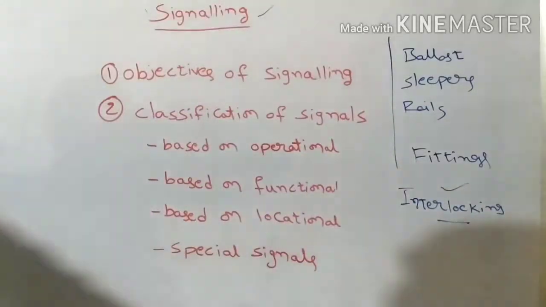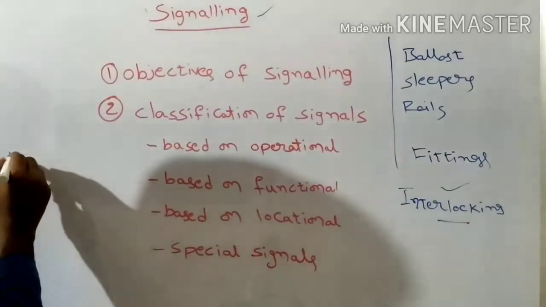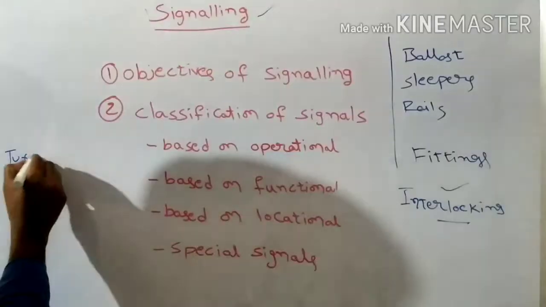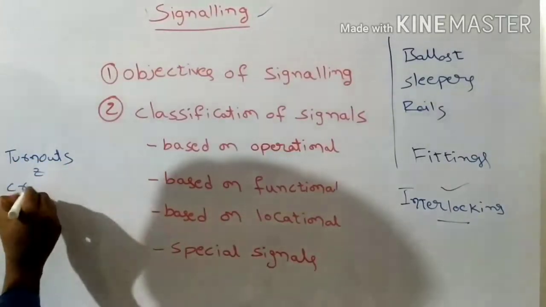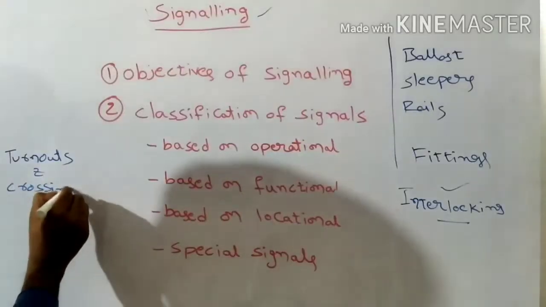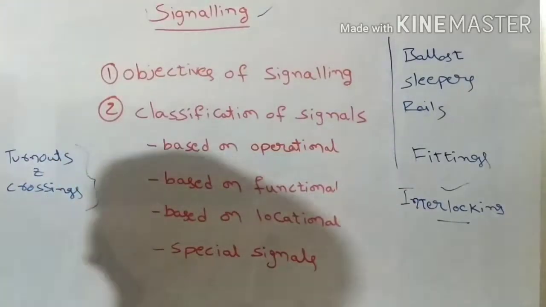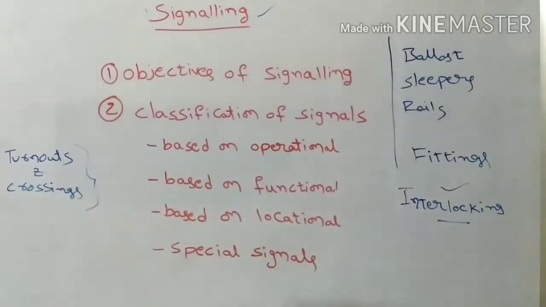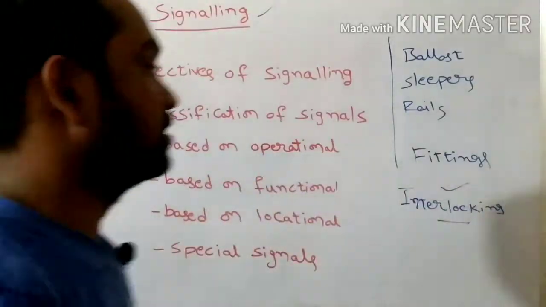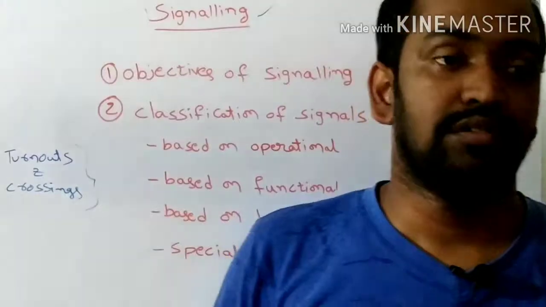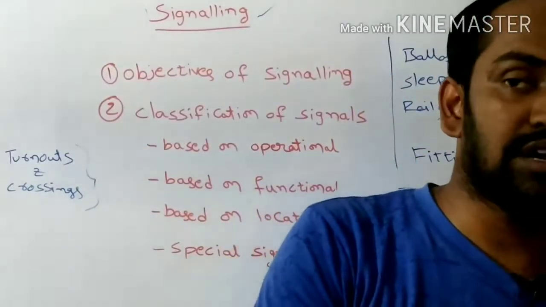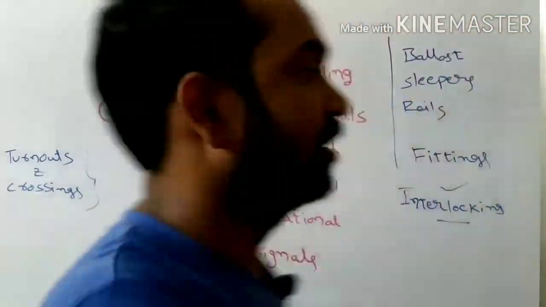They are called crossings and turnouts. The turnouts or crossings we will provide on the railway track where a single railway track is to be diverged into branch railway tracks, into more than one or two directions.